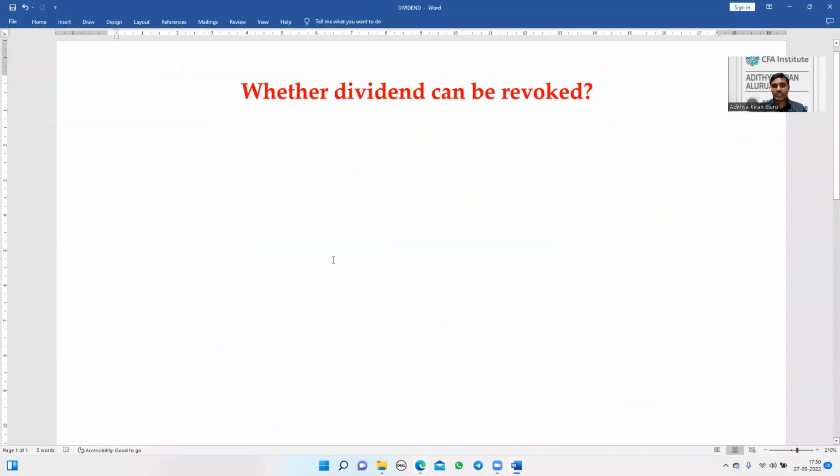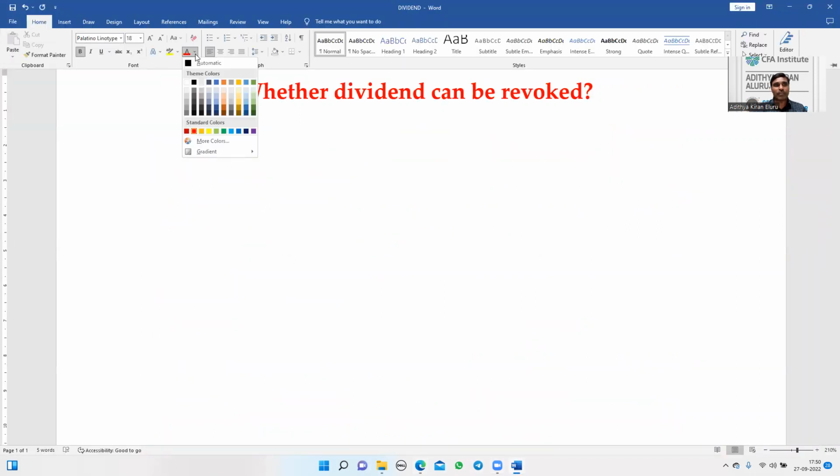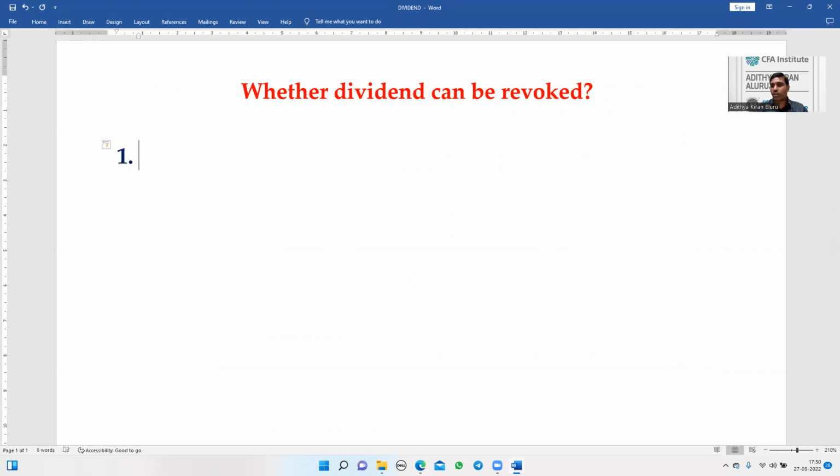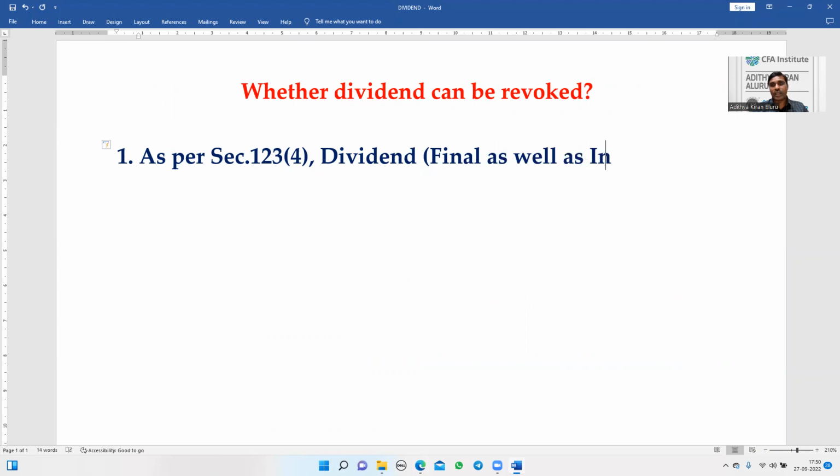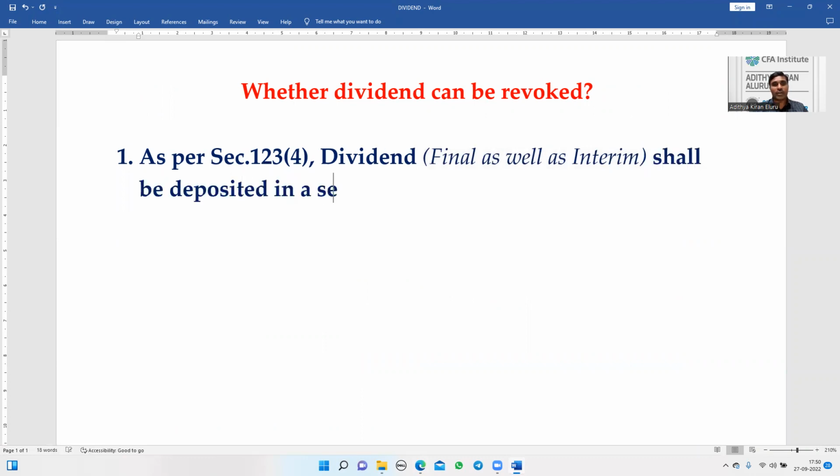Therefore, both the final dividend and the interim dividend shall be deposited in a separate bank account within 5 days of declaration.